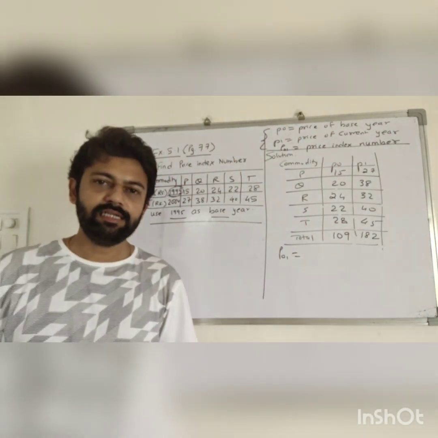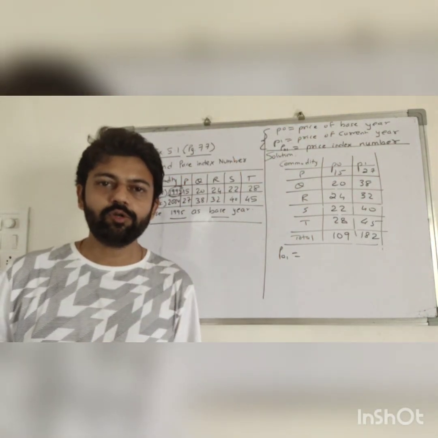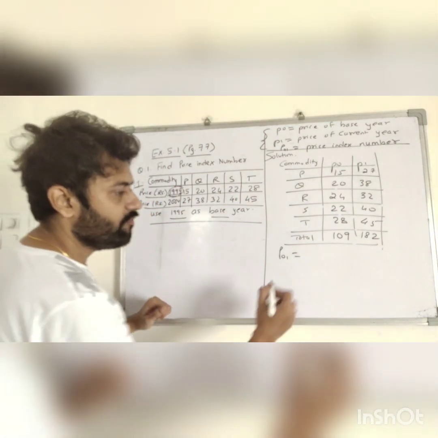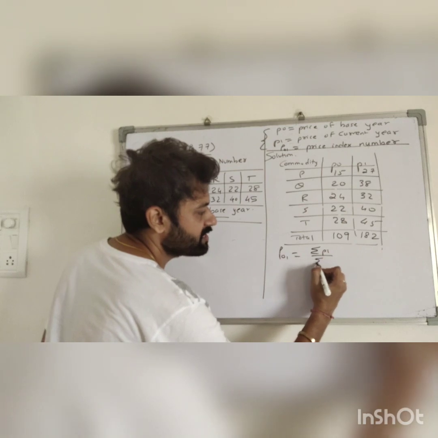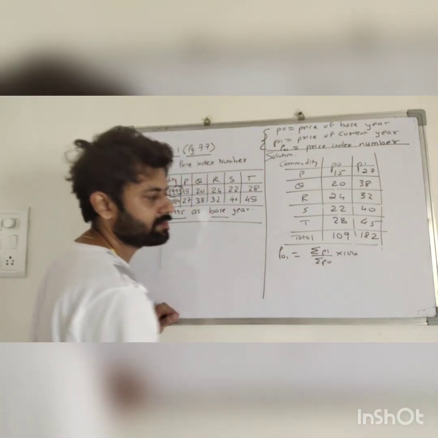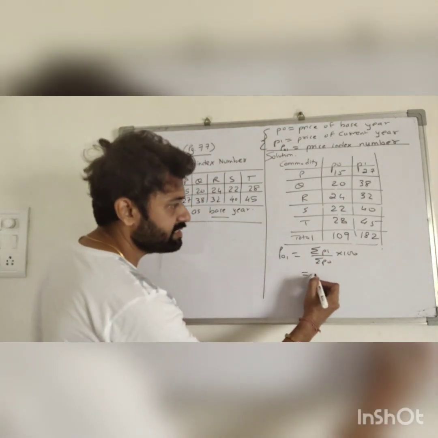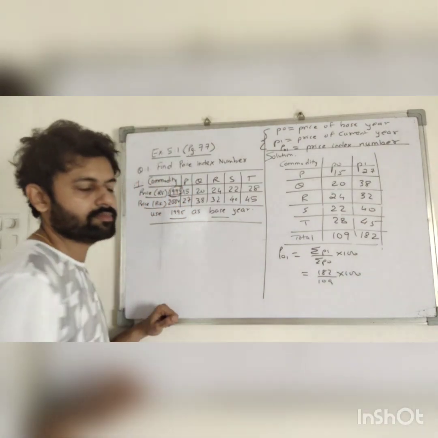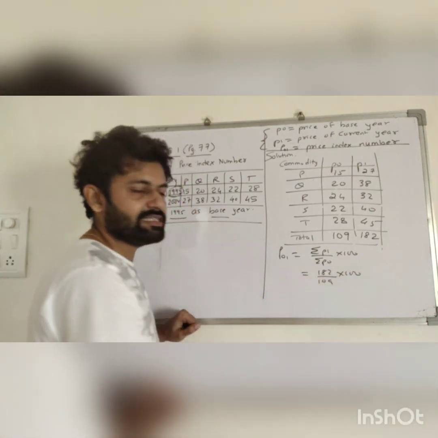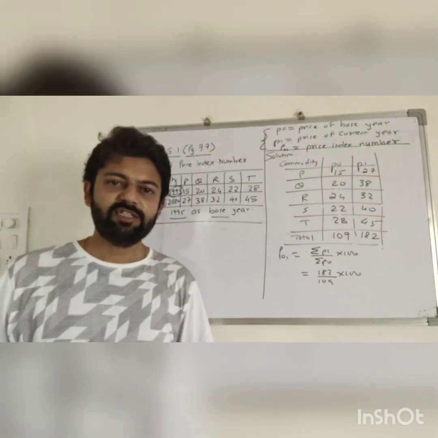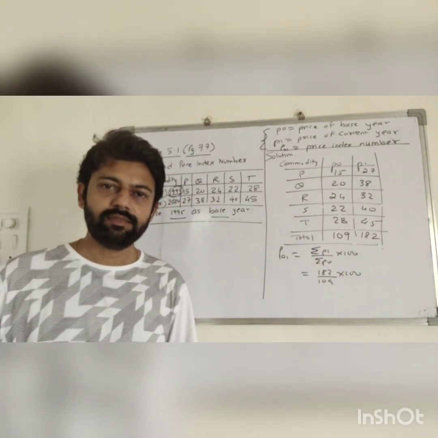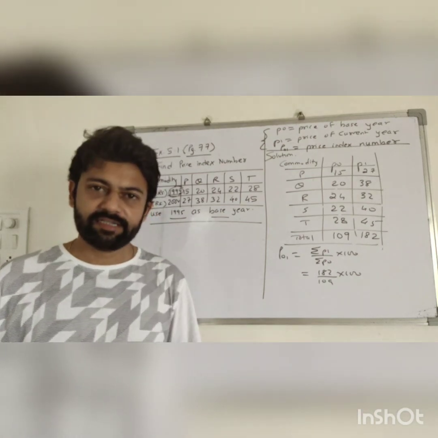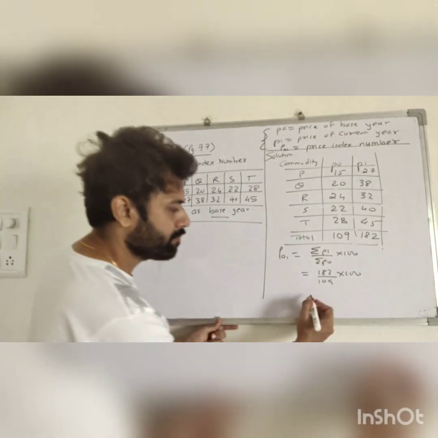Even you can write just 3 lines about the margin so you remember it for the entire chapter. The formula is summation P1 upon summation P0 into 100, which is equal to 182 upon 109 into 100. You have to do cancellations if it is possible. Here 109 is not divisible and they do not have any common factor. So ultimately we have